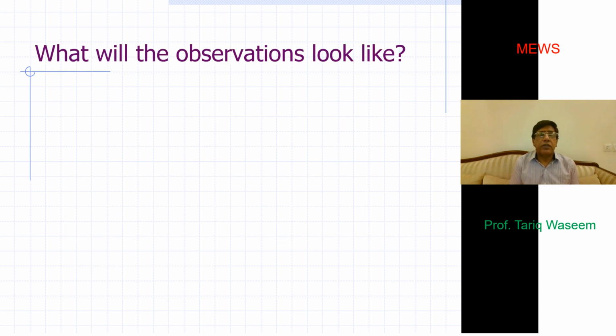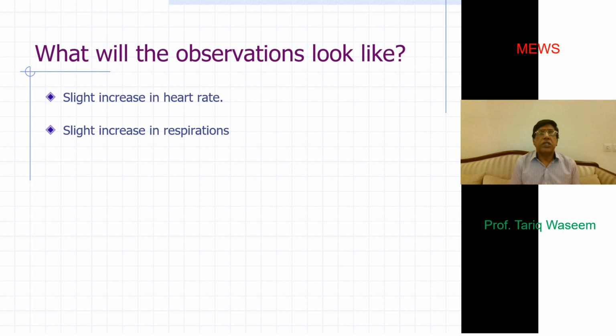In this stage, when the shock has just started, whatever the cause, whether it's hypovolemic, whether it's cardiogenic, there may be just a slight heart rate increase. There may be slight increase in respiration, maybe even not noticeable by the patient, or even by the physician as well. The blood pressure may not change at all, or as a result of activation of the catecholamine adrenergic system, or release of cortisol, there may be a slight increase in fact to begin with.